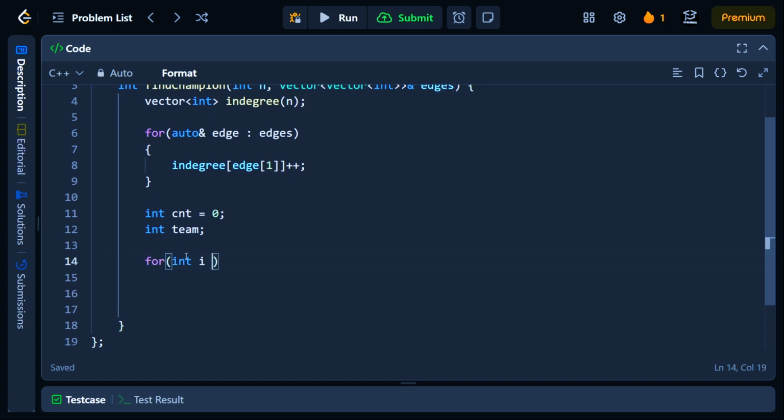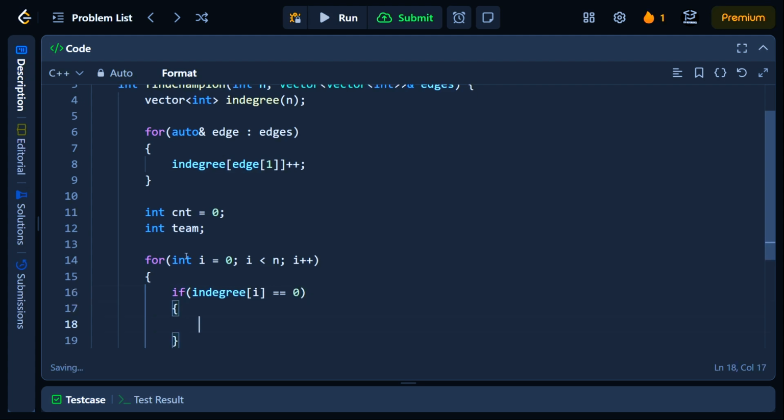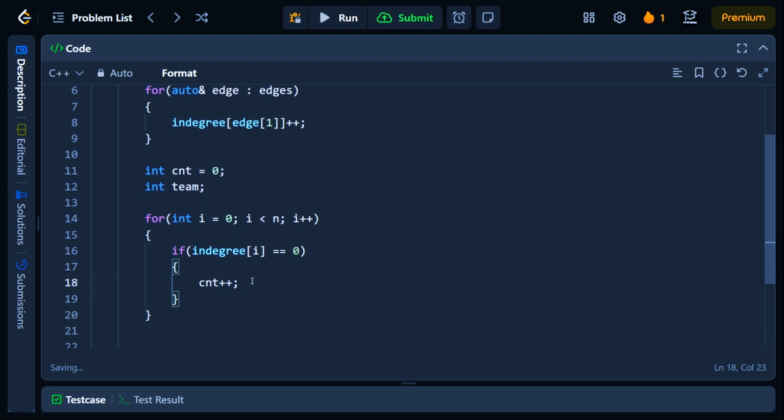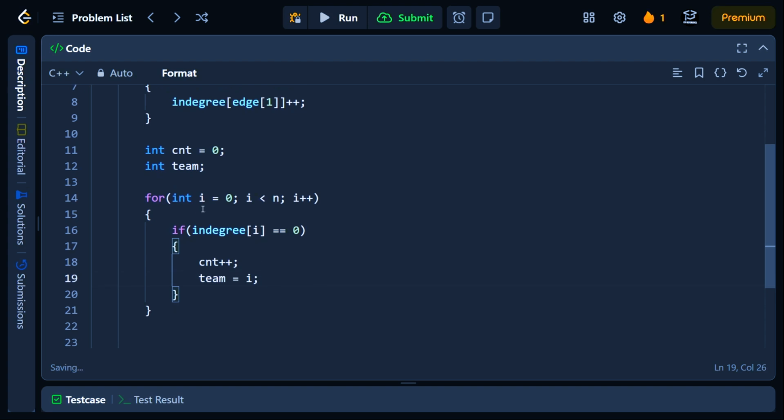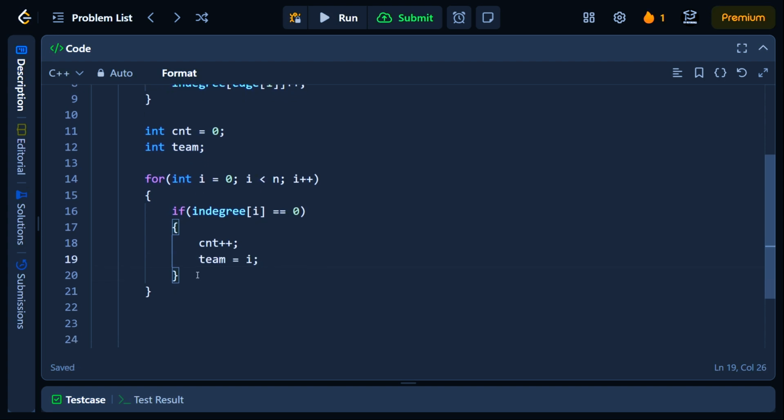Then we go over every team, and for every team we check if the in degree of this team is 0. Then we say, okay, we found a team with in degree 0. We just increase the count, and we set the team to the current team i.